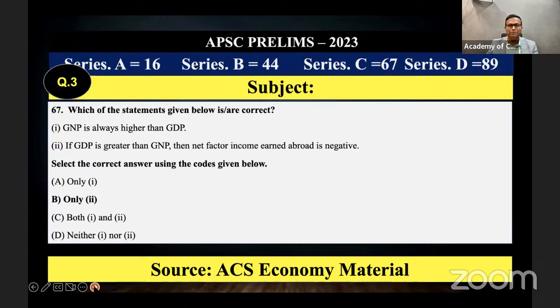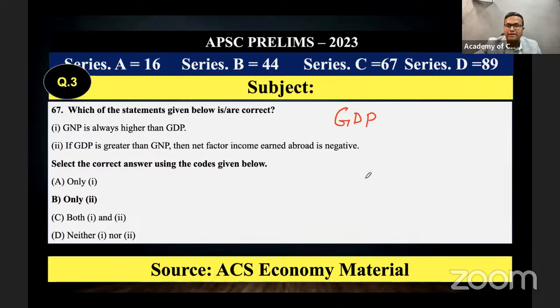Next one, a beautiful conceptual question from Indian economy. We have studied, when I took the class, I told you the one beautiful comparison between GDP and GNP. What is GDP? By the name itself, it is gross domestic product. The total value of goods and services produced within the geographic territory of India in one financial year.